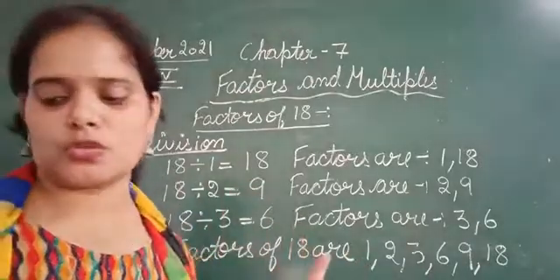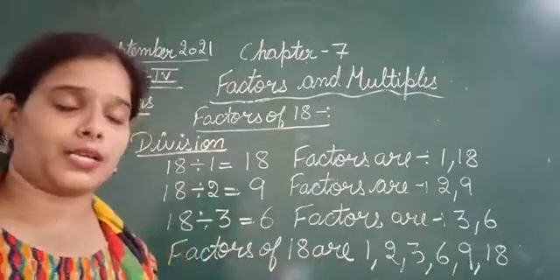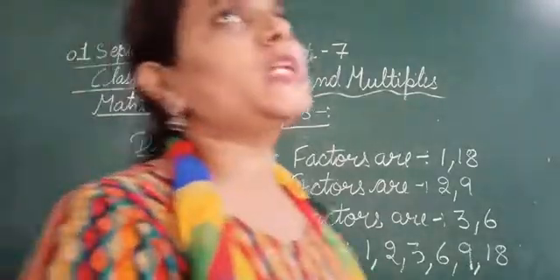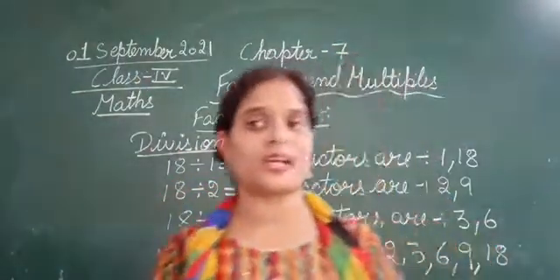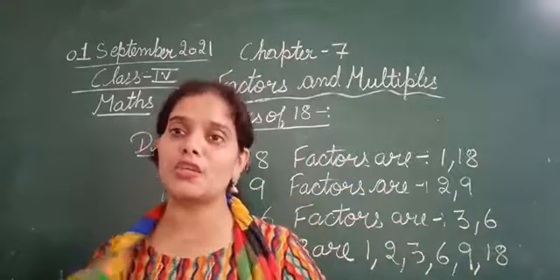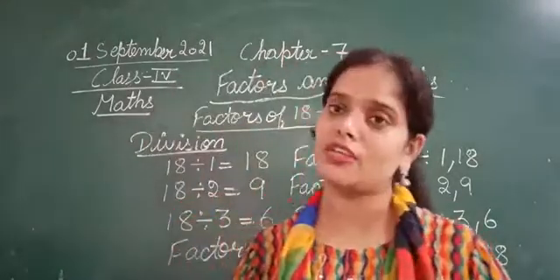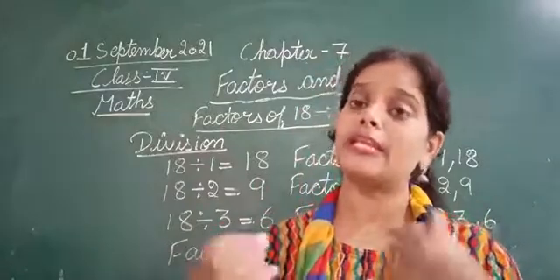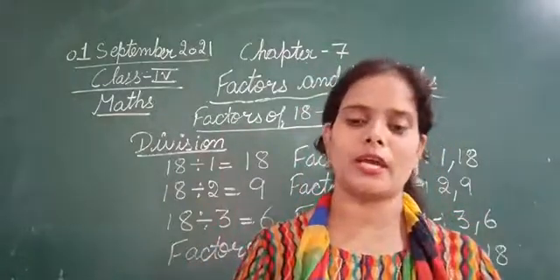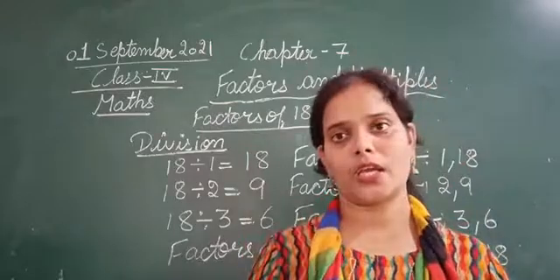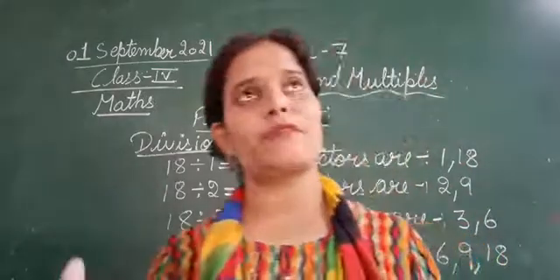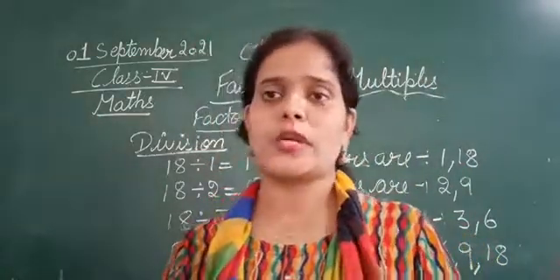So whichever you find easy, you can choose that. But suppose in the question it is given that you have to find the factors of 18 by the division method. In that case you are going to find it using division only. If your book already says you have to find it by division, then you will find it by division. If they have simply said that you have to find the factors, you can use any method.